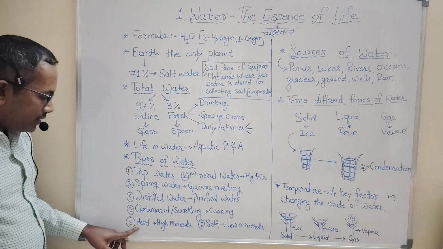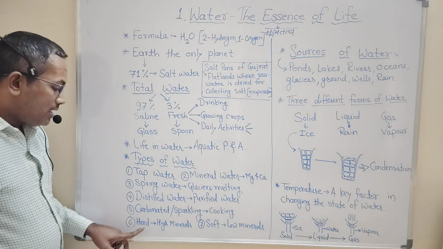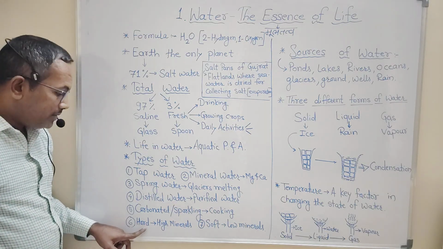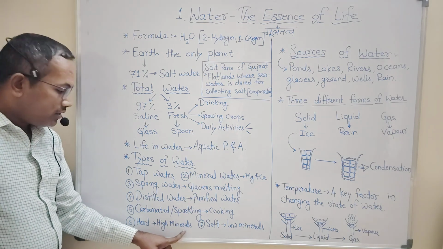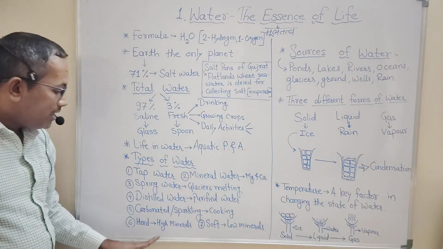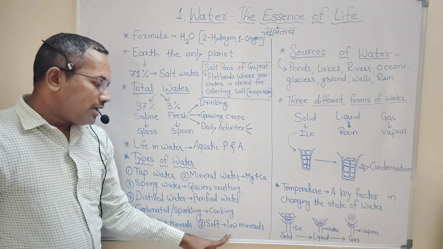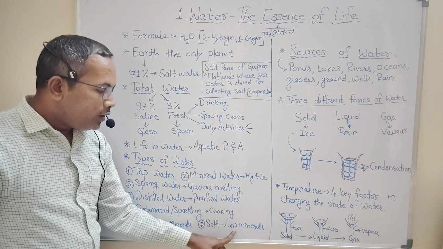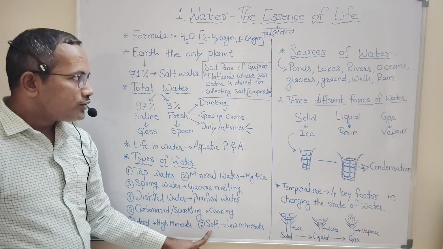The next type of water is hard water. Hard and soft water means what? Hard does not mean it feels hard, but it contains a high amount of minerals. The water which contains a high amount of minerals like magnesium and calcium is said to be hard water. And some kinds of water contain a very low amount of minerals. Such water is called soft water.